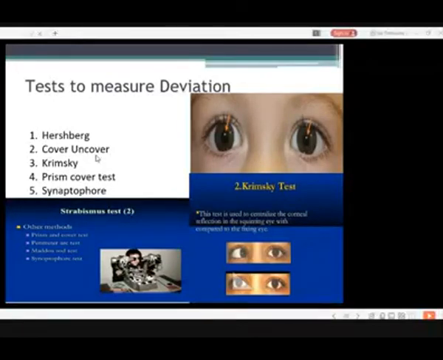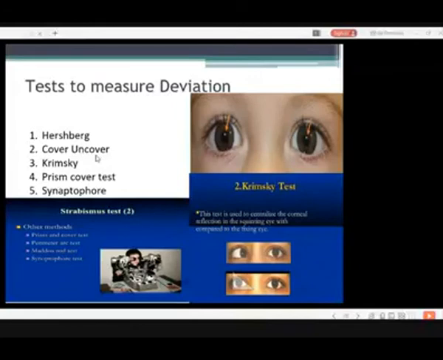One of them is the Krimsky test, in which we put the prism in front of the eye and observe the reflex of the eye, whether the eye is straightening or not. In medical terms, whether the eye becomes orthophoric or not.